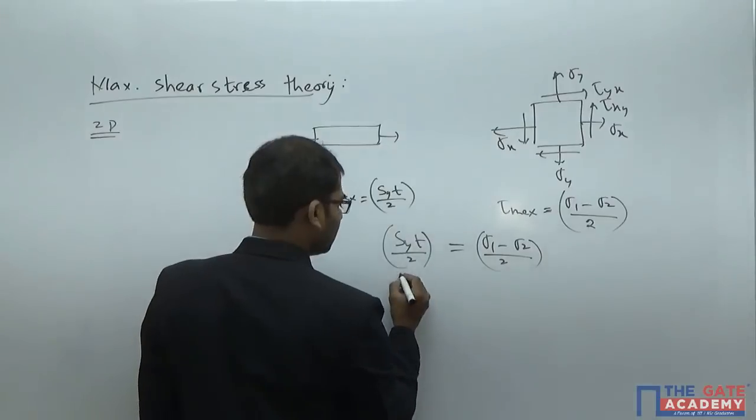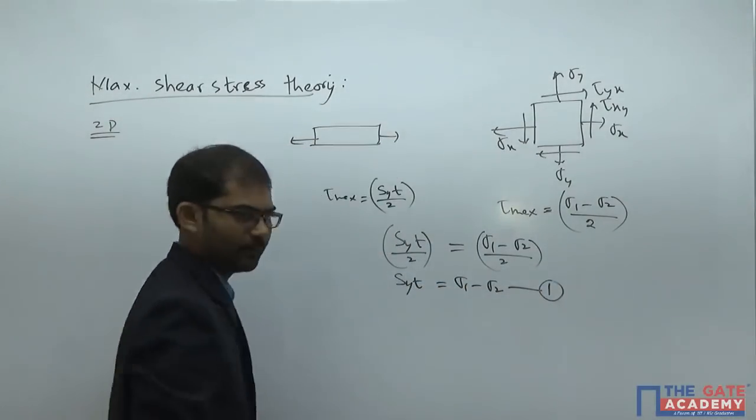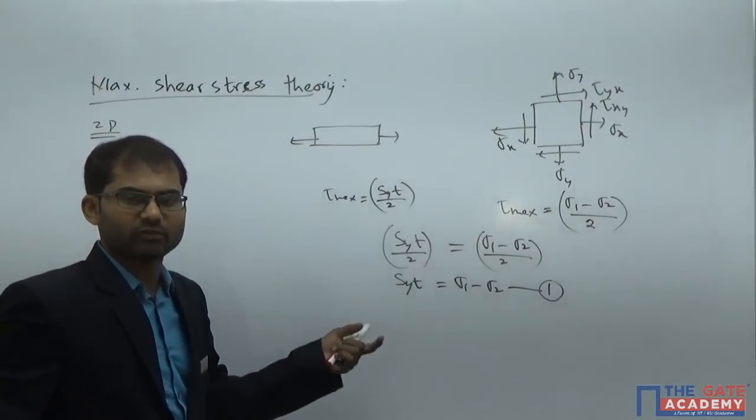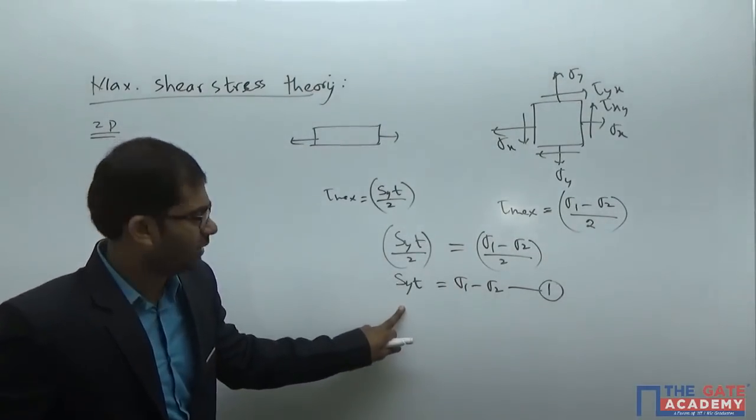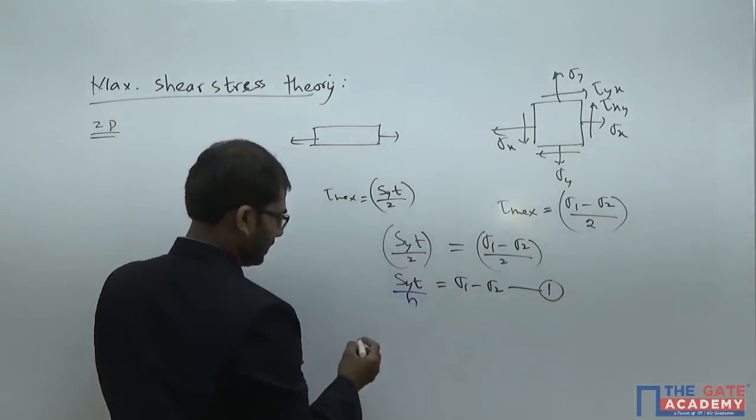If you simplify this relation, you get SYT is equal to sigma 1 minus sigma 2. This is equation number 1. Just like we got equation number 1 in the previous theory of failure, we are getting equation number 1 in this case: SYT is equal to sigma 1 minus sigma 2. And if you are going with a factor of safety, you will have n here.